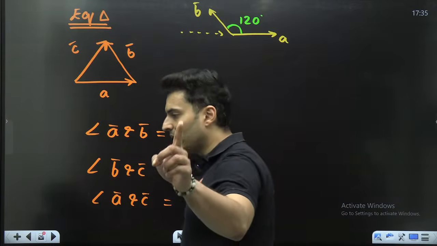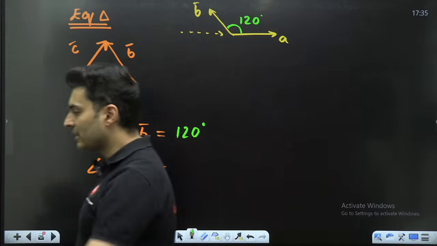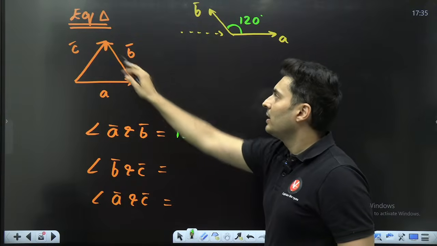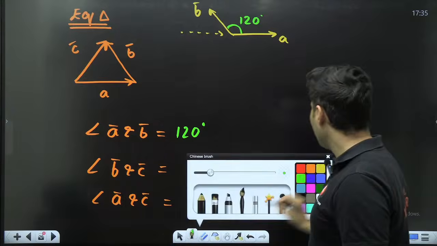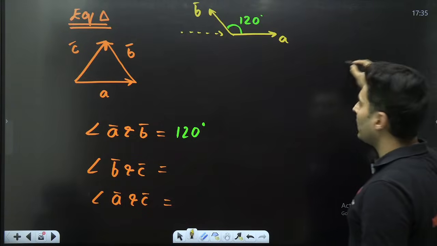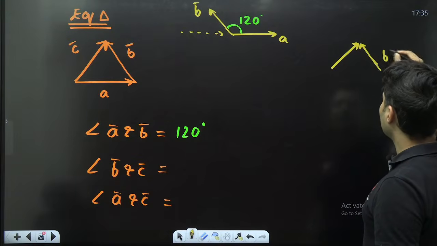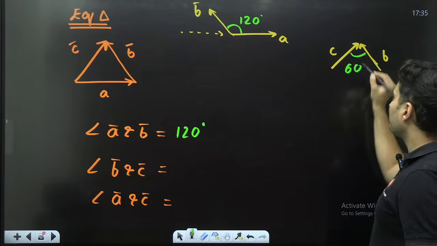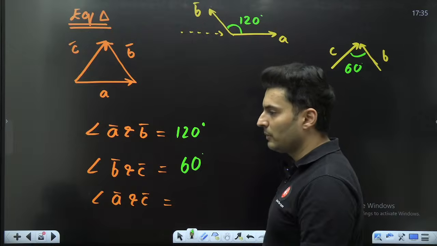How many of you wrote that 120 degree? If you wrote 60, that is wrong. You will get minus 1, guys. Okay, be careful. Look at it. A's head is coinciding with B's tail. So what about B and C? I think B and C are already together. Their heads are already together. Can you see that? This is B and this is C. Their heads are already together, 60. So this answer is already 60 degree, no doubt about it.